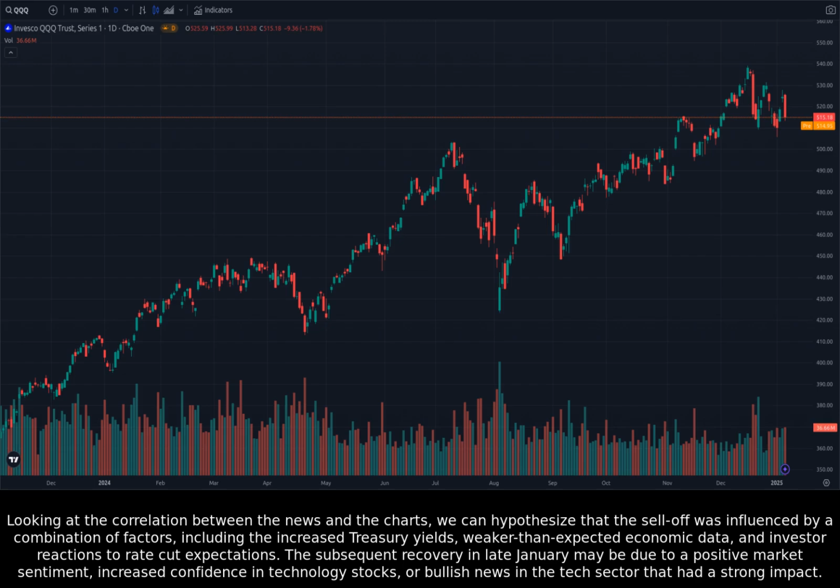Looking at the correlation between the news and the charts, we can hypothesize that the sell-off was influenced by a combination of factors, including the increased treasury yields, weaker than expected economic data, and investor reactions to rate cut expectations. The subsequent recovery in late January may be due to a positive market sentiment, increased confidence in technology stocks, or bullish news in the tech sector that had a strong impact.